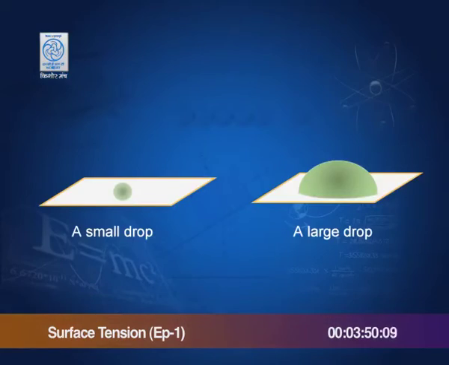But if the drop is slightly bigger, then the other forces cannot be neglected. For example, the force of gravity cannot be neglected, and therefore, instead of being spherical, it still tries to keep the surface which has least area, but it is a slightly flattened shape that the drop assumes.